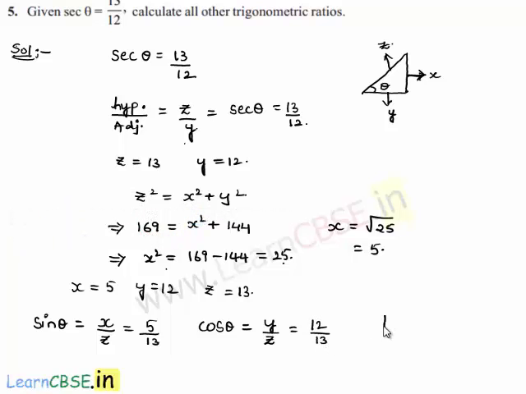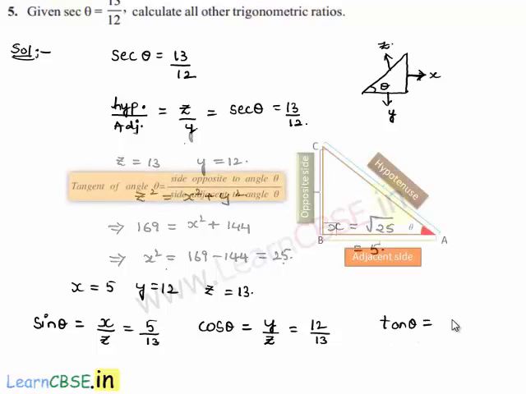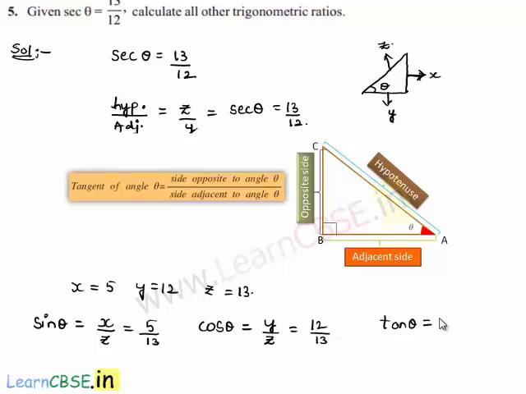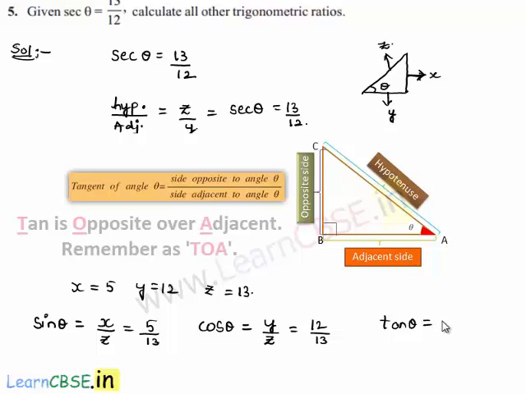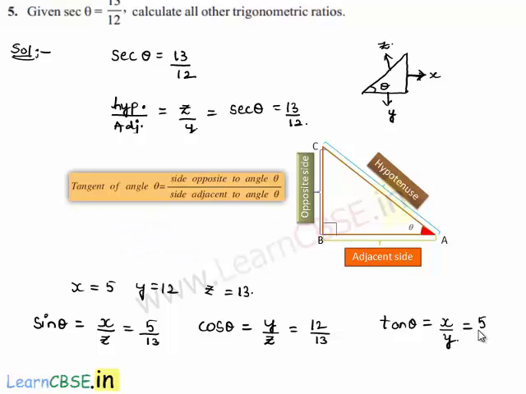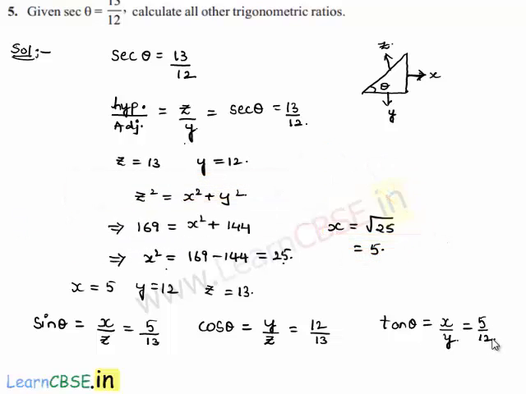And let us also find the tan theta value, which is equal to, we know that tan of an angle is equal to its opposite side by adjacent side. Here the opposite side is x and adjacent side is y, which is equal to x is 5 and y is 12.